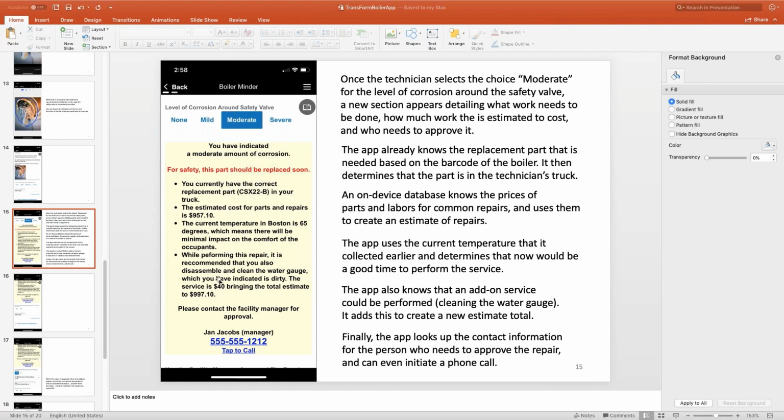They know that the safety valve needs to be replaced. They know they've got one in stock. They know there's probably something else they should do, clean the water gauge. They know how much it costs. And from the record tied to the building, we also know the name of the building manager who can approve the repair work being done. In this case, the person's name is Jan Jacobs. Not only that, we have contact information for Jan Jacobs and the ability to call them just by tapping on their link.